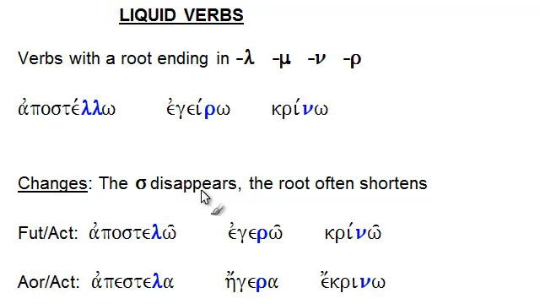First of all, the sigma disappears, and secondly, the root often shortens. So here, for instance, in the future active, instead of apostello with two lambdas, we only have one lambda, and there's no sigma here. So the dropping of the lambda and the circumflex over the omega are our indicators that this is still a future, even though we don't have a sigma.